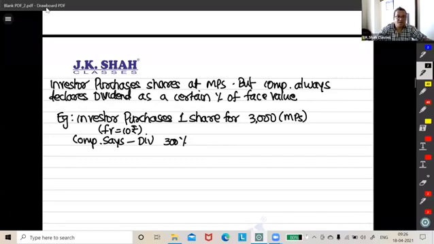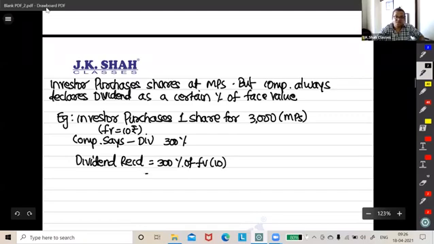And all his dreams are shattered. His heart will be broken when he receives the dividend in his account. He'll get only 30 rupees. Right now, understand now? That's a problem, guys. The dividend actually received would be 300%, I don't deny that, but of face value, 10 rupees. So 30 rupees you'll get.